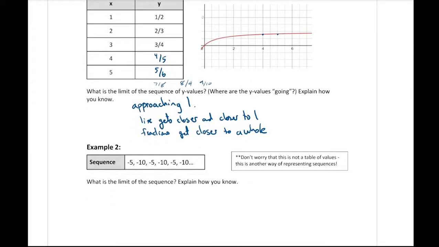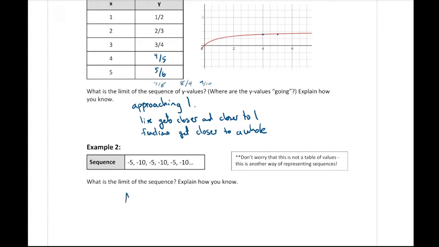If I look at the next scenario, the sequence of numbers goes -5, -10, -5, -10, -5, -10, and so on, and we just repeat that pattern. We want to think, is there a limit to this sequence? And then explain how you know. So depending on your answer, explain. If we look at this sequence, is there a single value that it's approaching? It goes -5, -10, -5, -10. Is there a value that it's approaching?